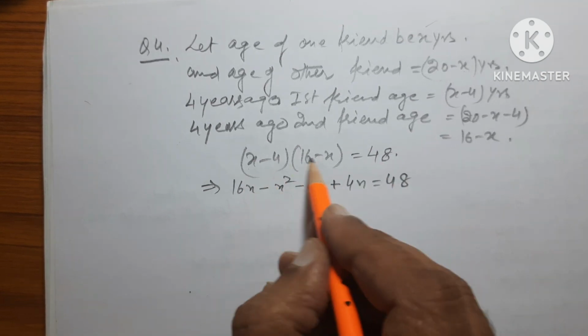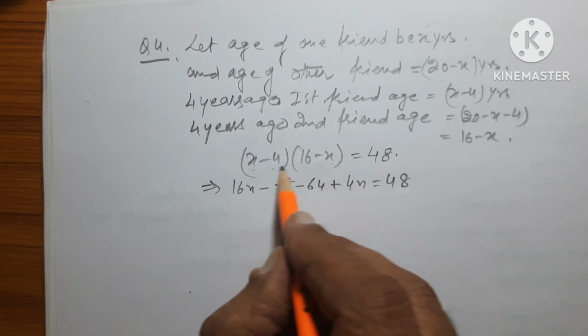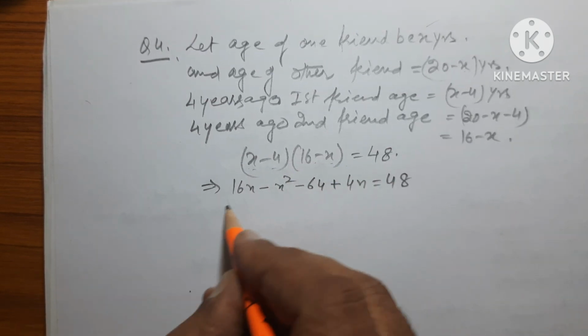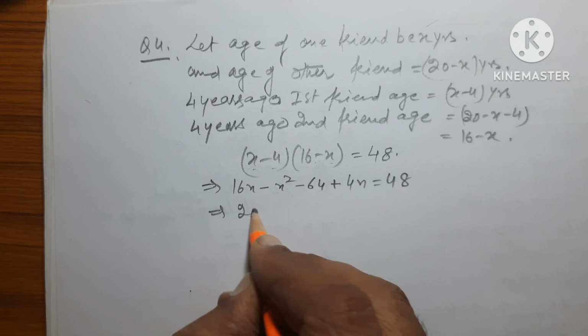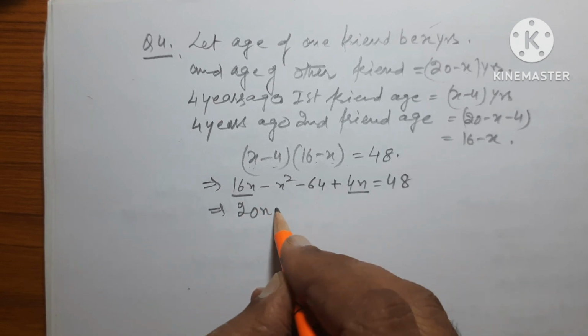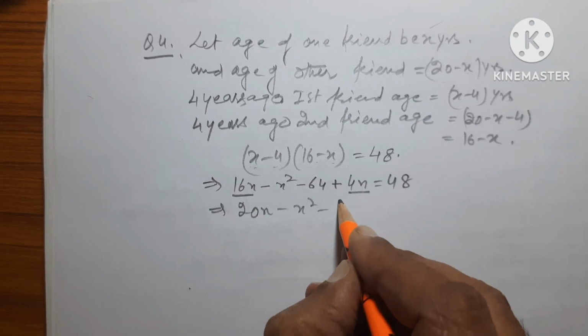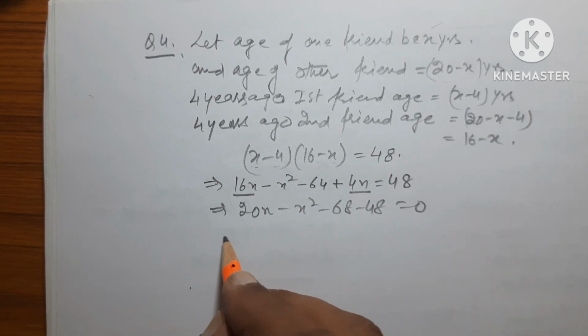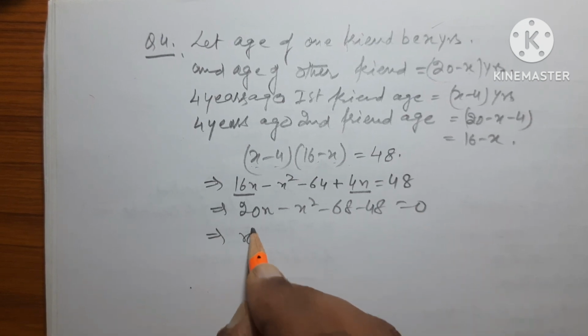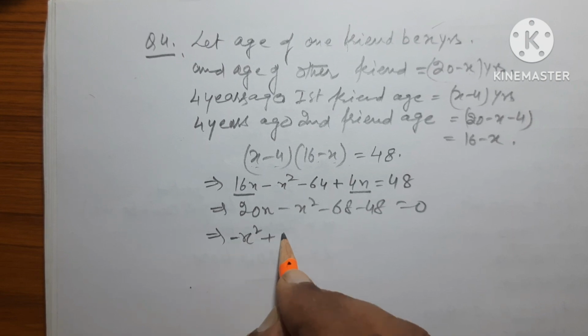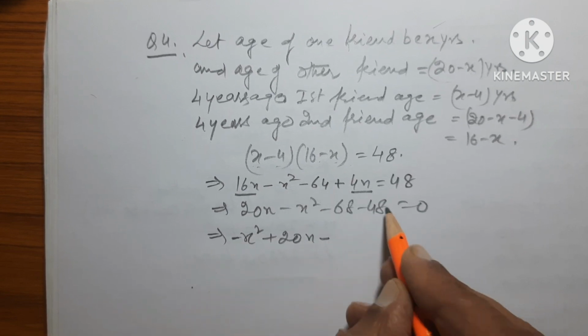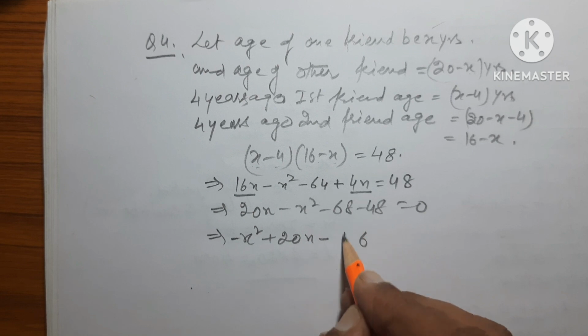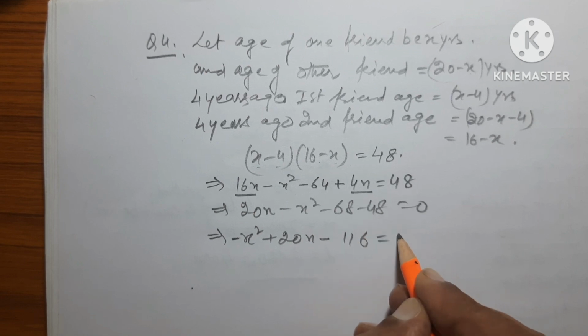So this is 20x minus x square minus 64 minus 48 is equal to 0.